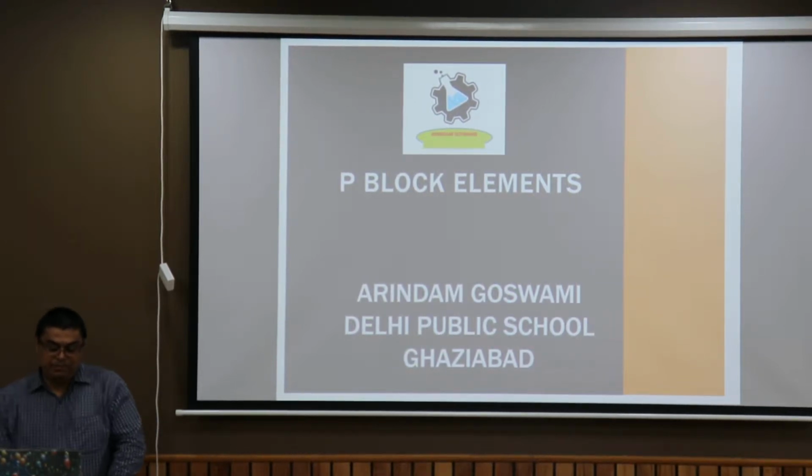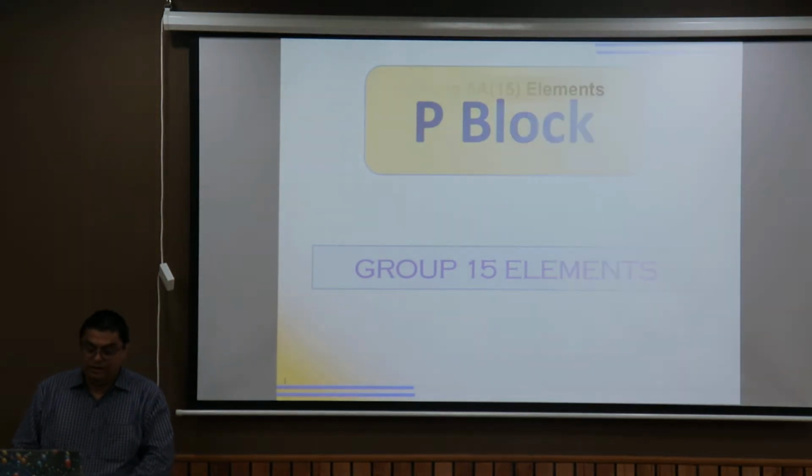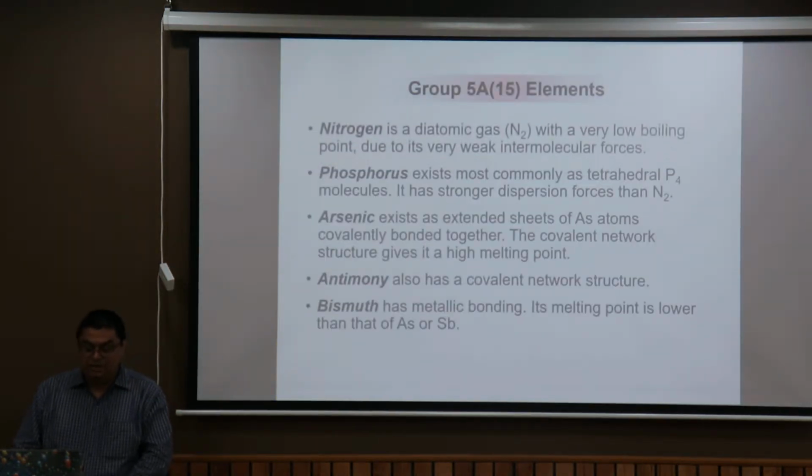Inorganic chemistry, p block elements. Group 15. The members of this group are nitrogen, phosphorus, arsenic, antimony and bismuth.